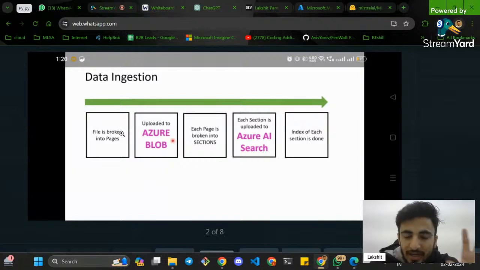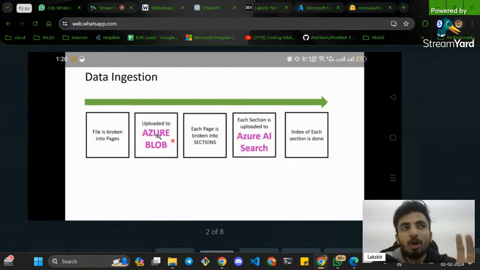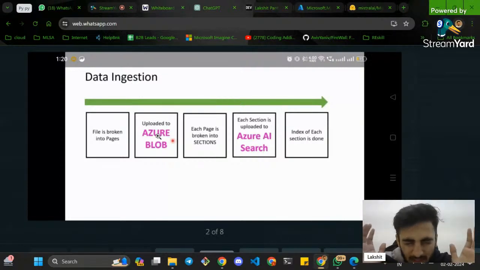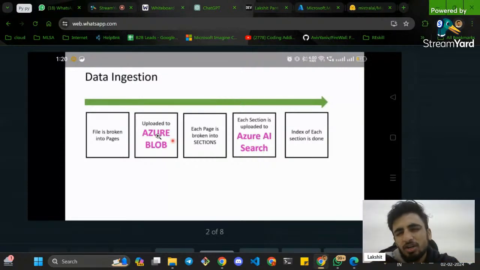First of all, your entire chapter will be broken into files, into pages. Then it will get uploaded to Azure Blob. Azure Blob is a non-relational database. It's not like a table, it's not a tabular format. It randomly stores through the indexes. For things like images, where you do not need any labels, you use Azure Blob. So it will store your data into Azure Blob.